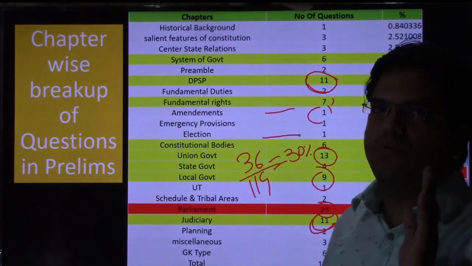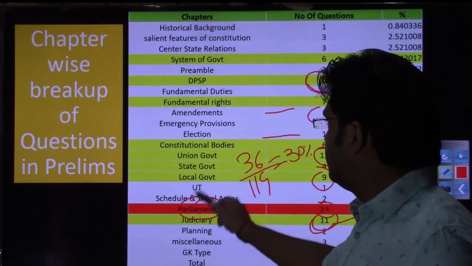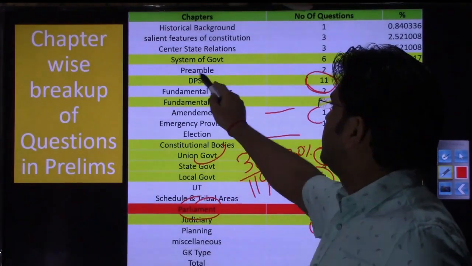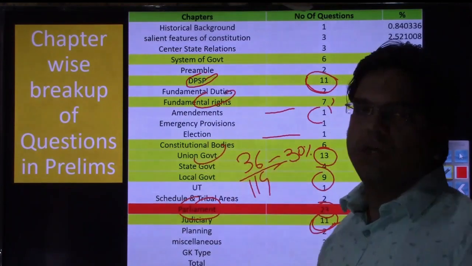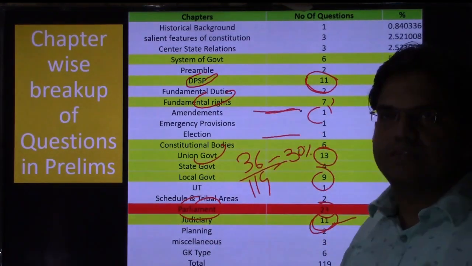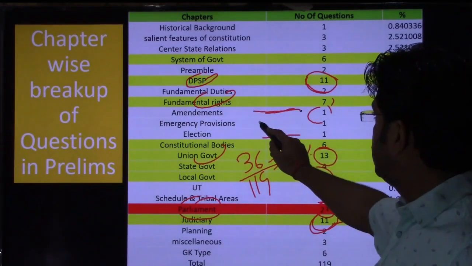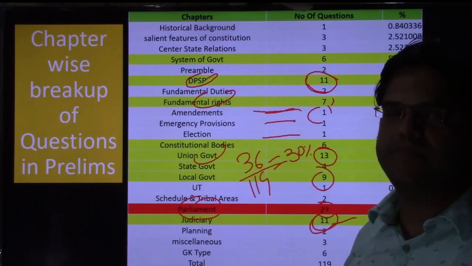All the chapters are equally important. It's just that on these sections, that is Parliament, Union Government, Directive Principles of State Policy, and Fundamental Rights, you need to spend more time as compared to the others. So that was my only point. I am again placing this caveat that you need not ignore any of the chapters that have been given